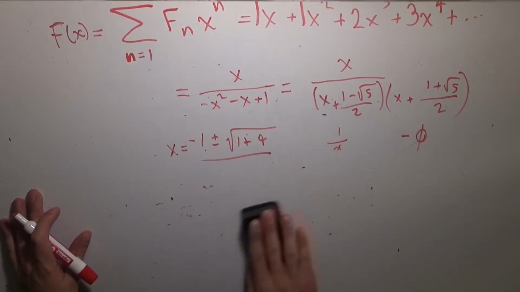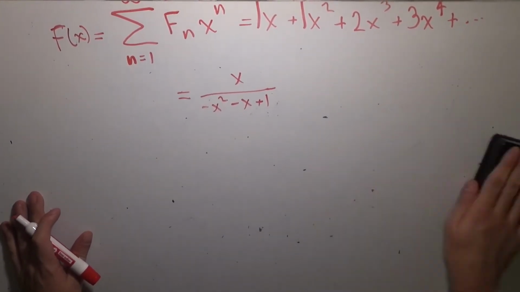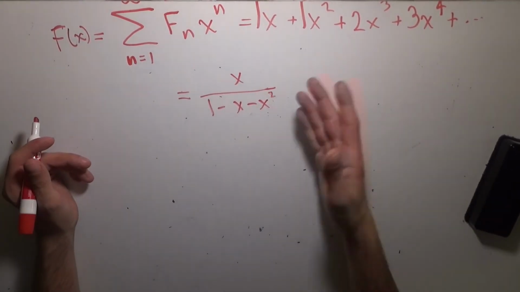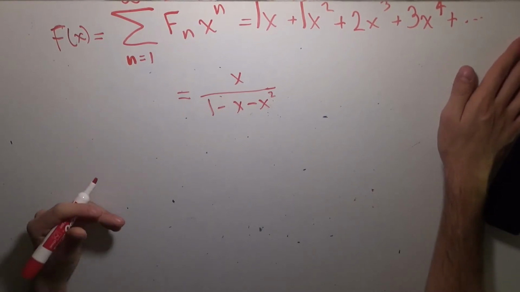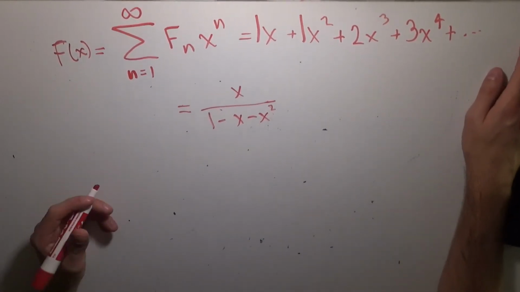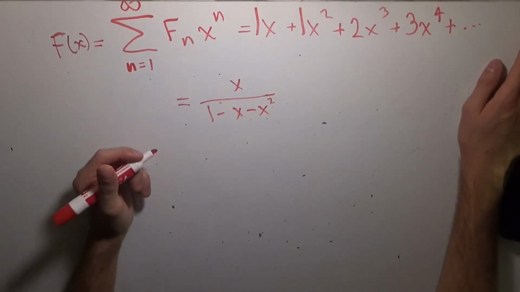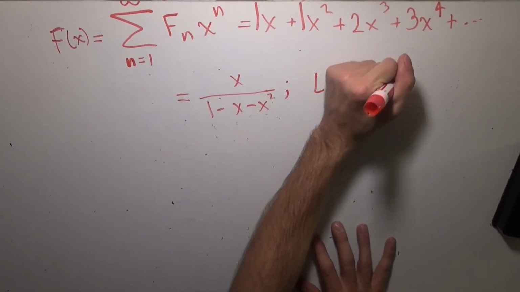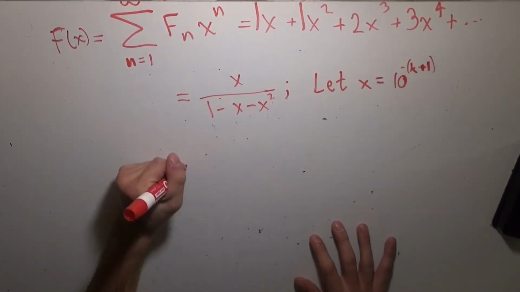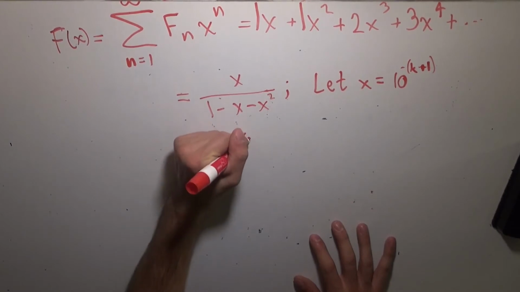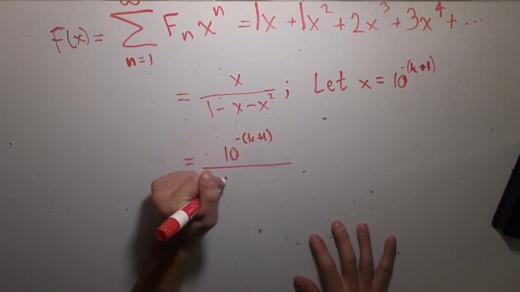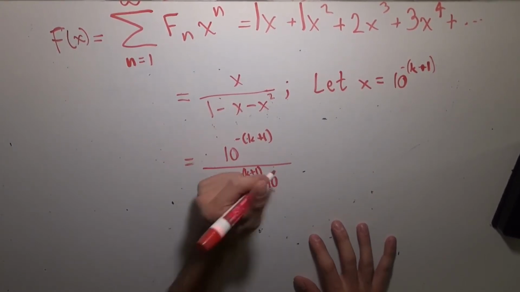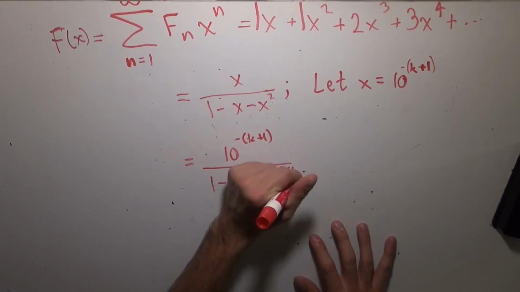to do with it, because if we take a look at the original definition that we had, which is this right here, 1 minus x squared, we can actually generate a bunch of series that approach really nice rational numbers using the Fibonacci numbers. So all we have to do is, if we're counting in base 10 like we humans normally do, we're going to let x equal 10 to the minus k plus 1. That means that this is equal to 10 to the minus k plus 1 up top, divided by 1 minus 10 to the minus k plus 1, minus 10 to the minus 2 times k plus 1.